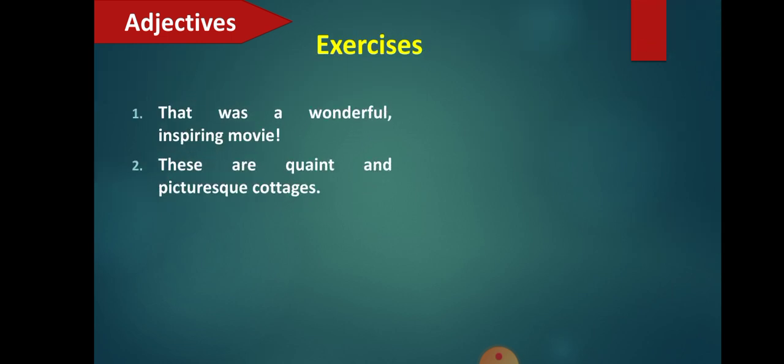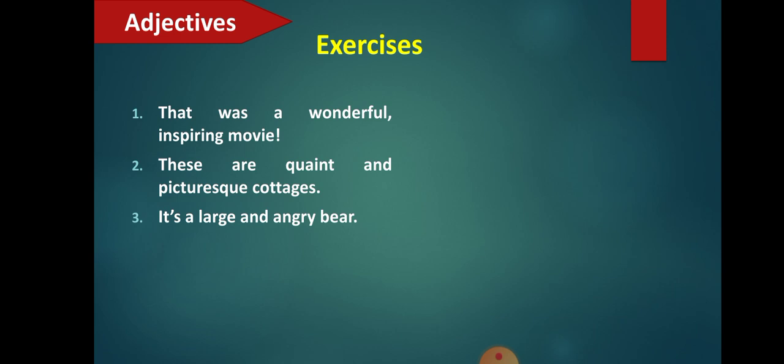That was a wonderful, inspiring movie. These are quaint and picturesque cottages. It's a large and angry bear. Now if you see, which are the adjectives here? In the first sentence, wonderful, inspiring. There are two adjectives. How was the movie? The movie was wonderful and inspiring. Next one, how were the cottages? Cottages were quaint and picturesque. And the last one, it's a large and angry bear. So how is the bear? The bear is large and angry.